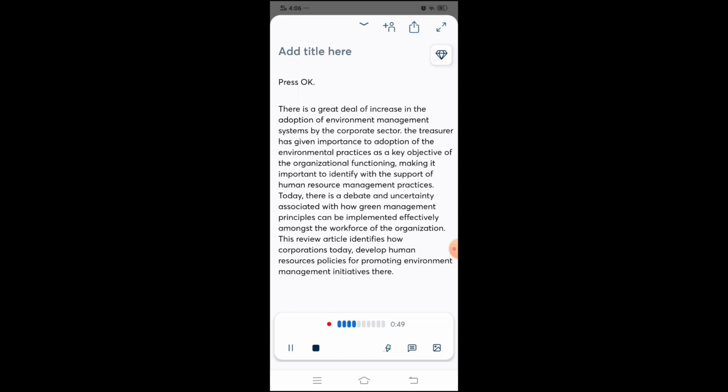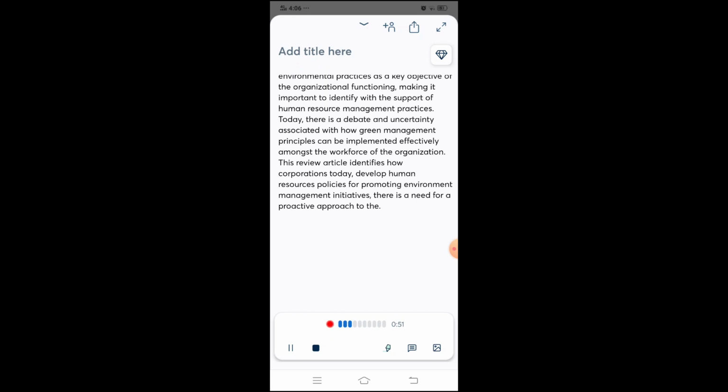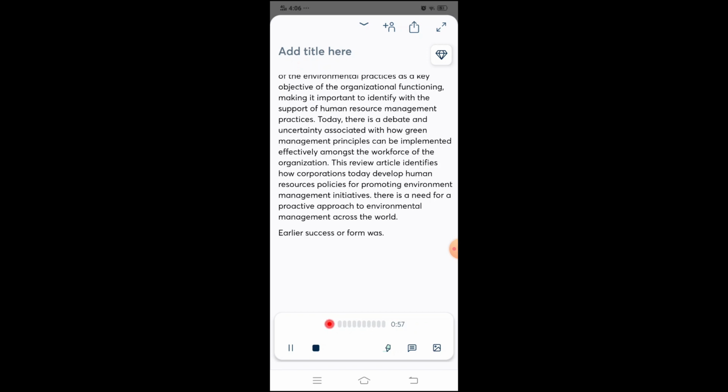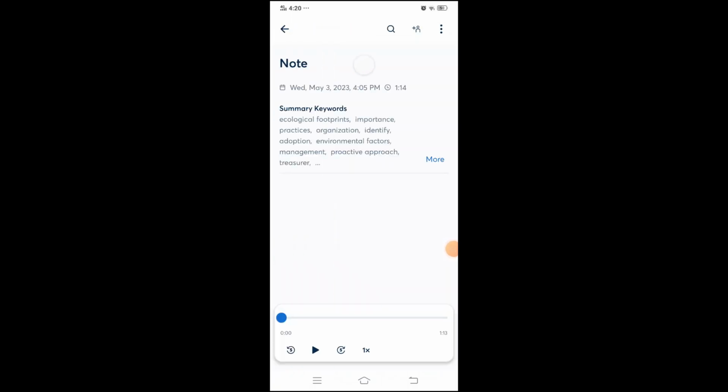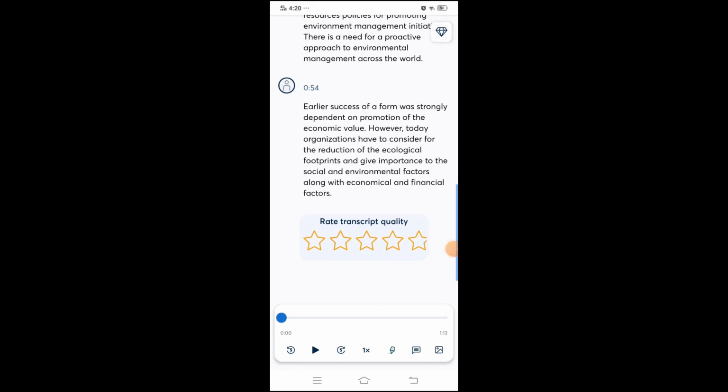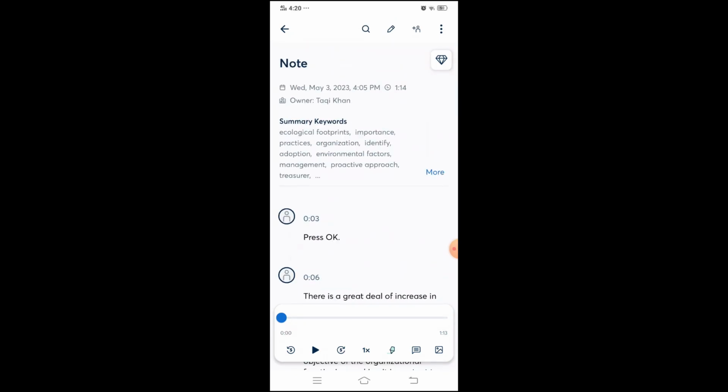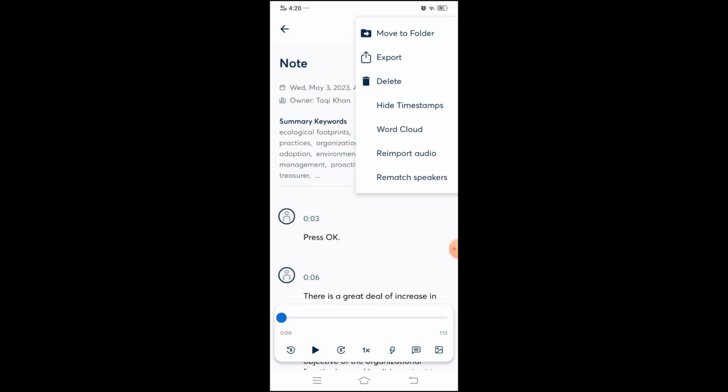There is a need for the proactive approach to the environmental management across the world. Earlier, success of a firm was strongly dependent on the promotion of the economic value. However, today, organizations... You noticed that how fast you can write with this app. You can export this file via email, WhatsApp, etc.